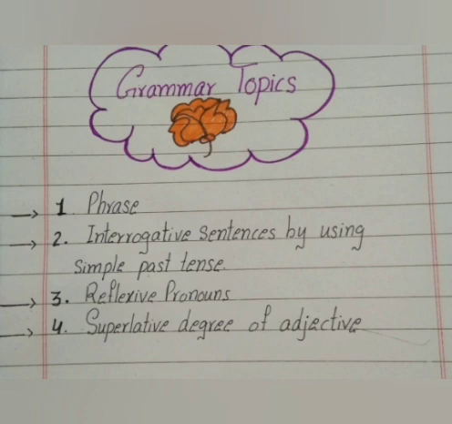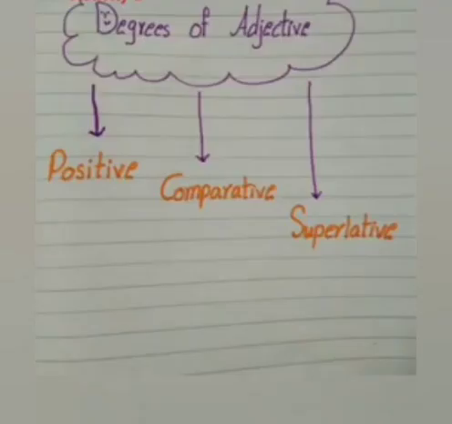Now last one is superlative degree of adjective. There are 3 degrees of adjective: positive, comparative and superlative. Now I will tell you about these degrees.